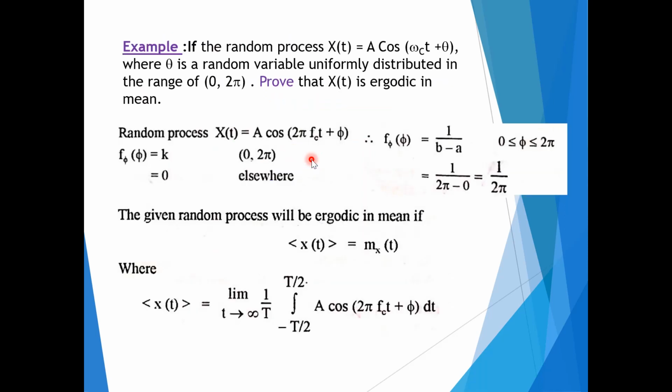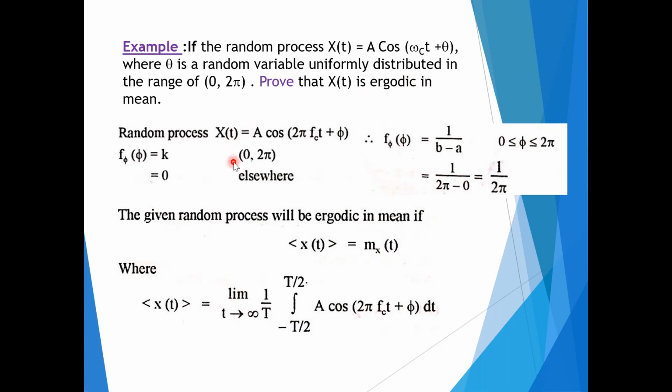Now we will see one example based on the random process, and we are going to prove that the given random process is ergodic in mean. So let's see the example. If the random process x of t is A cos(omega c t plus theta), where theta is a random variable uniformly distributed in the range of 0 to 2 pi, we need to prove this x of t is ergodic in mean.